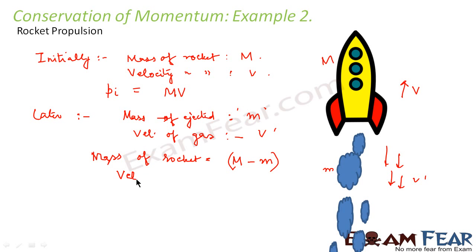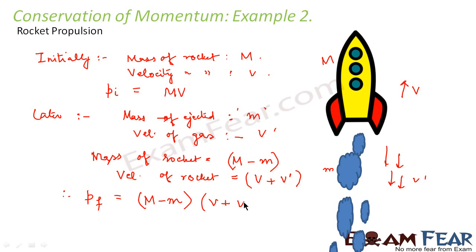Now what will be the velocity of the rocket now? The velocity of the rocket would be v, that is the initial velocity of the rocket, plus v dash, because the velocity of the gases is relative to the rocket in the opposite direction. Since v and v dash are in opposite directions, they will add up, that is v plus v dash. So what do we find? The final momentum is equal to mass into velocity. So mass is M minus small m. Velocity is v plus v dash.